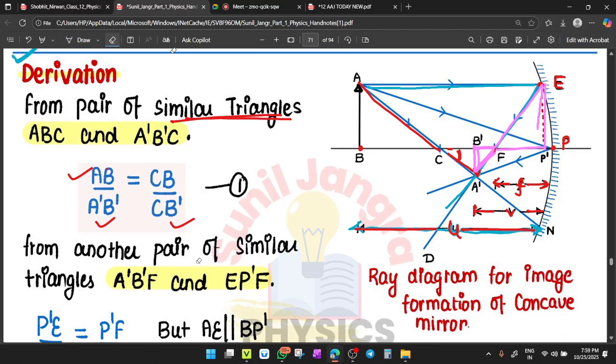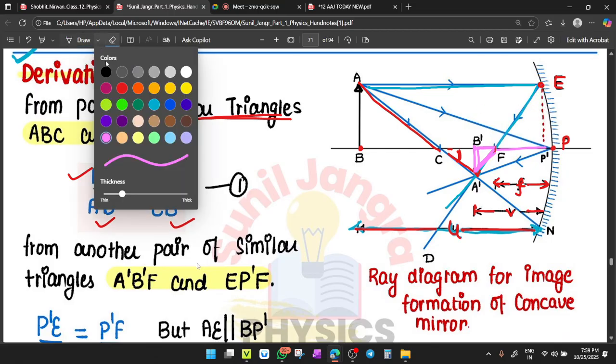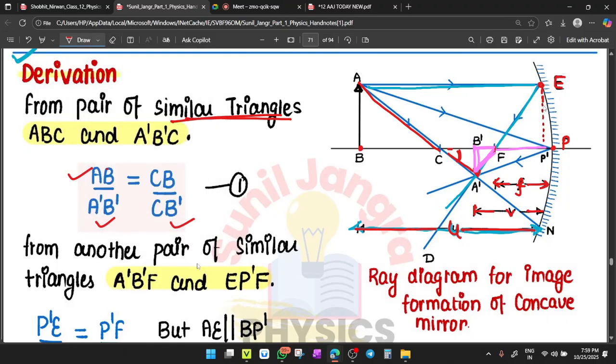Yes. For P dash, you have to draw a projection over this. So take a point P dash that is very close to P. Okay. So this point is P dash. Clear? So point P is very close to P dash. So there is no difference at all because for a small aperture, P is very close to P dash. Clear, beta? So E, P dash, F. Clear? So both the triangles are similar. Why? This is 90 degrees, so this is also 90. And if this is some angle theta, this will also be theta. Clear or not?